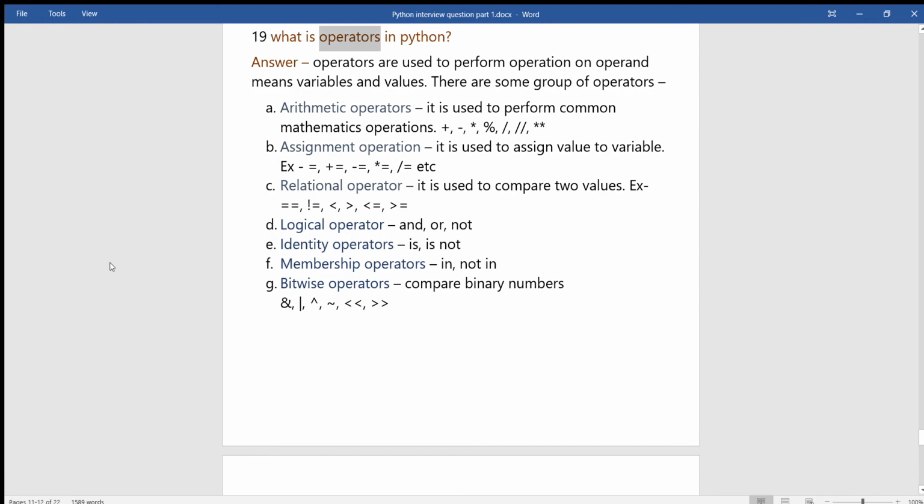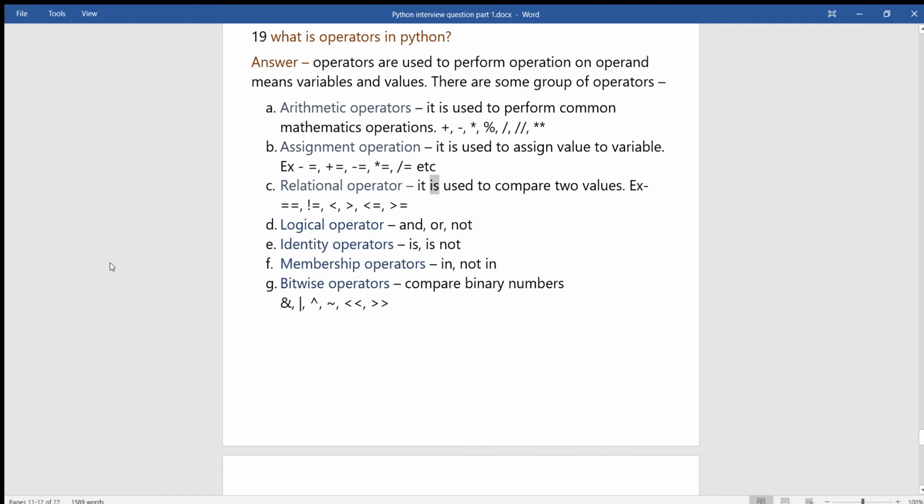19. What are operators in Python? Answer. Operators are used to perform operations on operands, meaning variables and values. There are some groups of operators. Arithmetic operators are used to perform common mathematical operations: plus, asterisk, percent, double asterisk. Assignment operators are used to assign values to variables: x equals, plus equals, asterisk equals, etc.